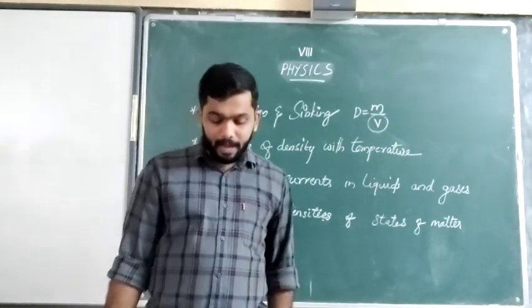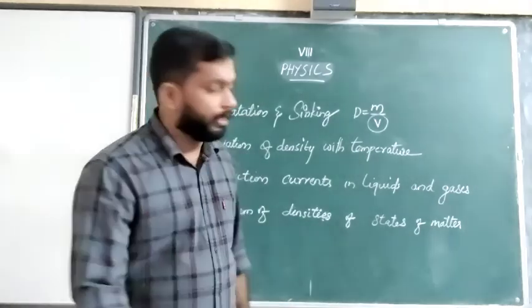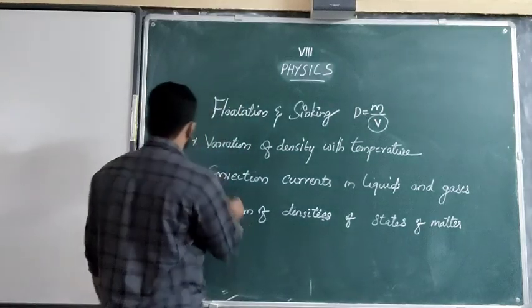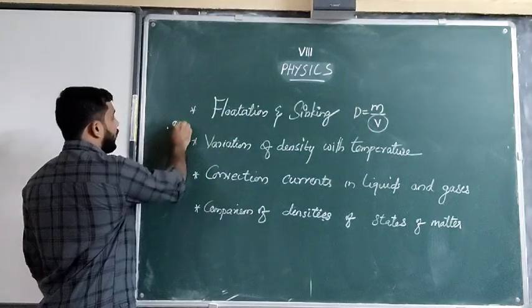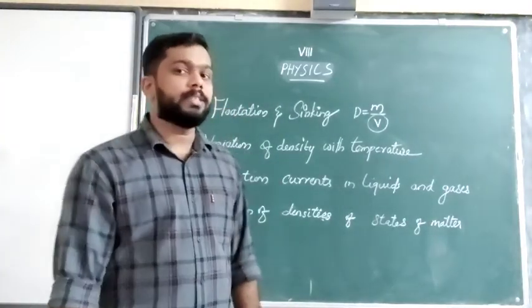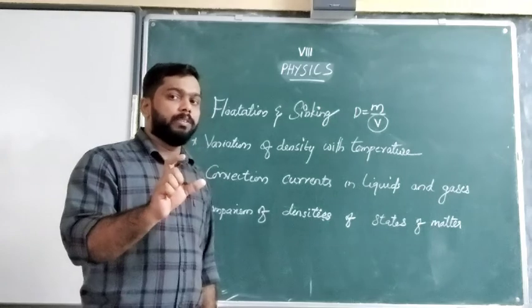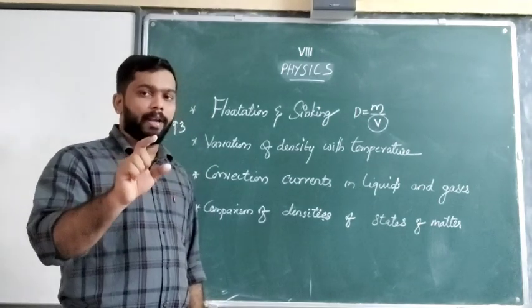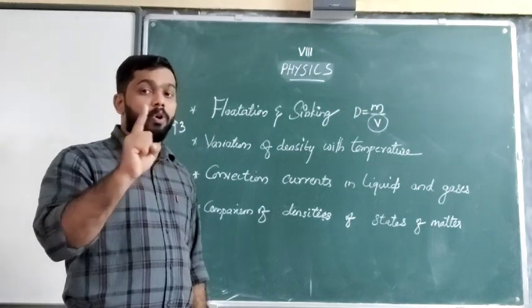The relative density of candle wax is 0.93. 0.93 is less than 1. So we can say that since the relative density is 0.93, the wax is going to float on the water.